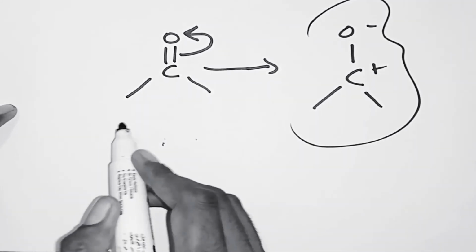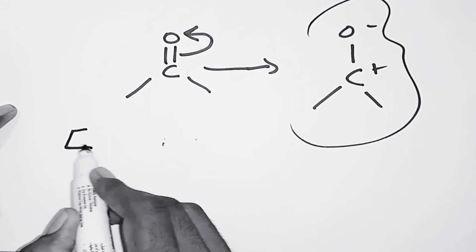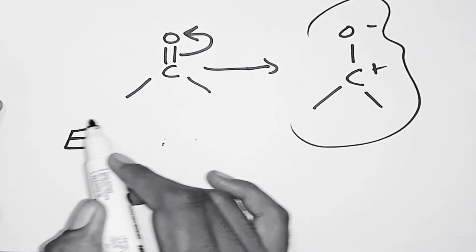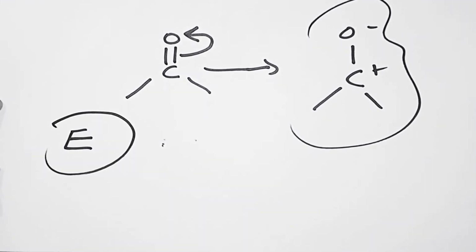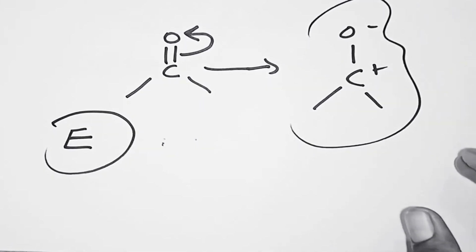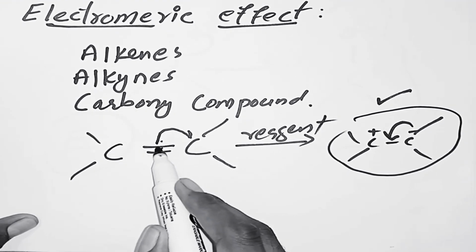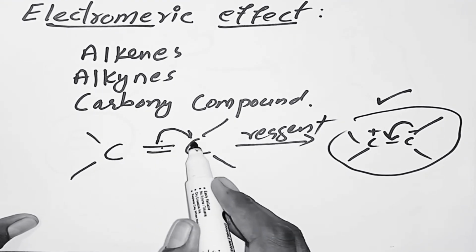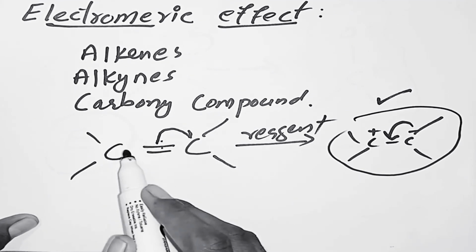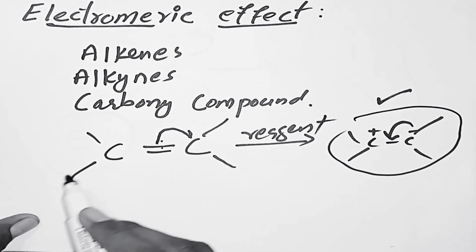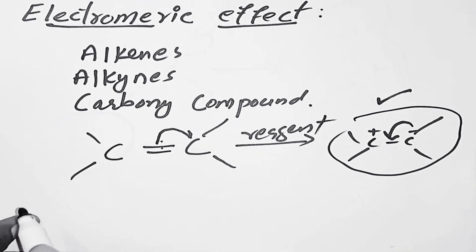The electromeric effect is represented by the symbol E. We represent it with this symbol, and the electromeric effect is non-directional. What do you mean by non-directional? Non-directional means that these pi electrons can go towards either carbon, either towards this carbon or towards this carbon atom. So that is why the electromeric effect is generally non-directional.